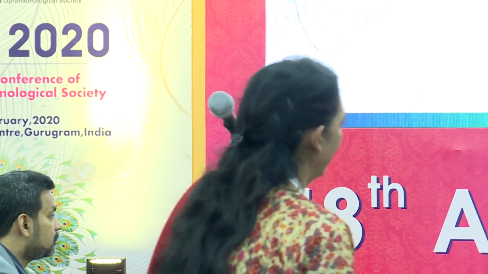How do you differentiate confluent drusen and pachydrusen? There are multiple features. Confluent drusen are usually seen at the posterior pole, as we see in age-related macular degeneration. Pachydrusen are usually very scattered, distributed throughout the posterior pole, not only in the macular area, and very much separated from each other.